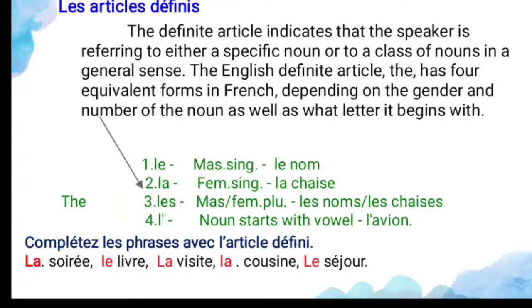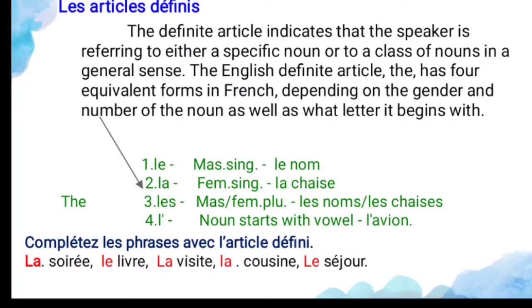See, one exercise here which is based on this topic. Complétez les phrases avec l'article défini. So complete with the definite article. "Soirée" is a feminine noun, an evening. So "la soirée". And "le livre", as I told, it's an exceptional noun. It's a masculine noun. So the answer is "le livre". "La visite", visite is also a feminine noun.